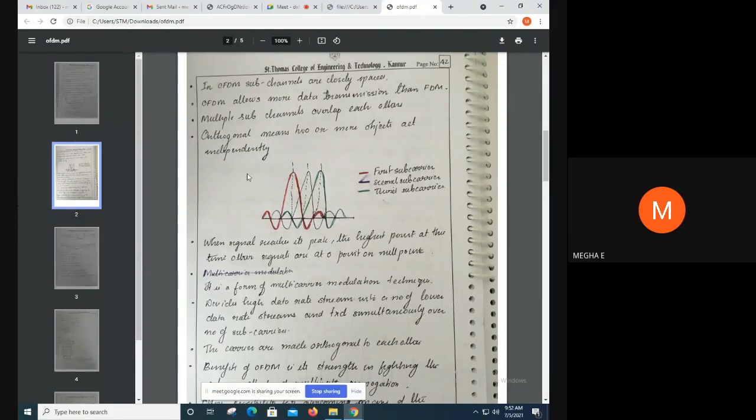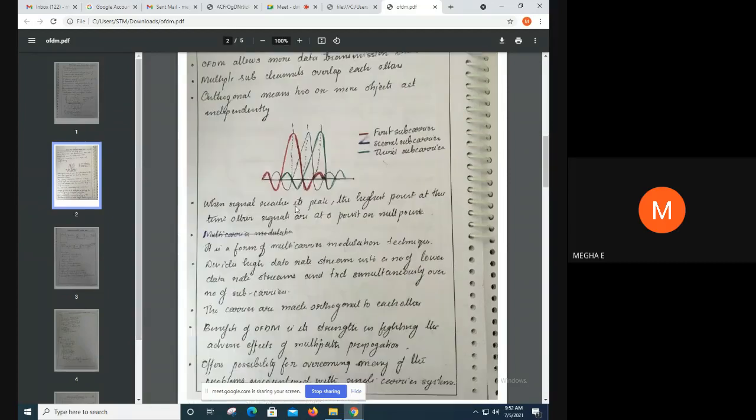That is, when the signal reaches its peak value, the highest point at this time, the other signals are at 0 point. That is, are at 0 point, or this point can also be called a null point.